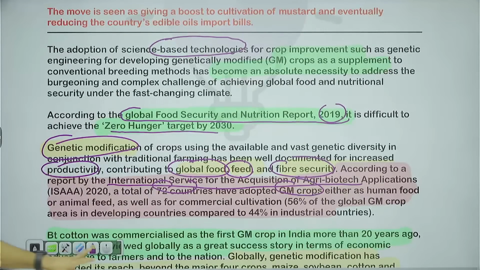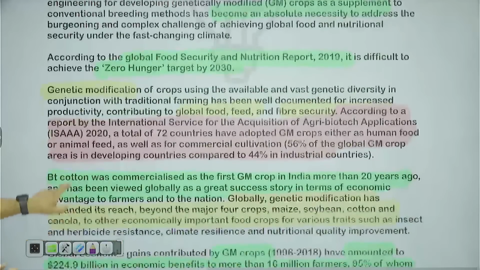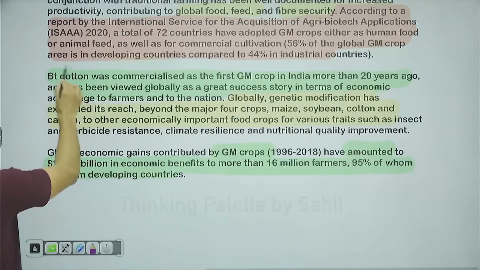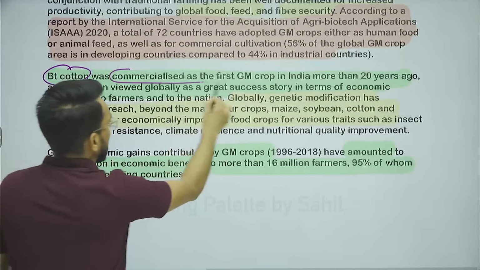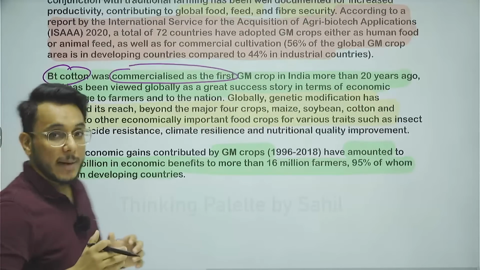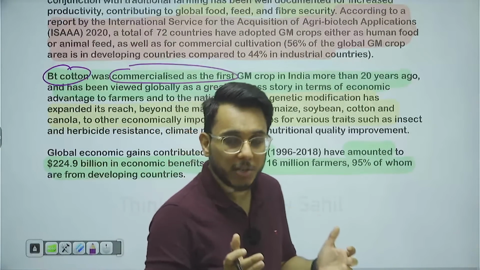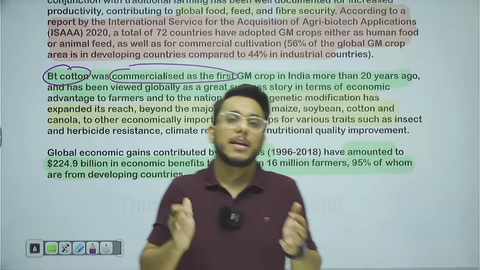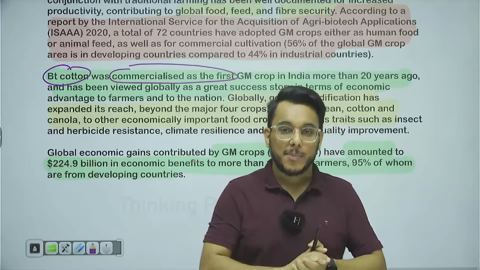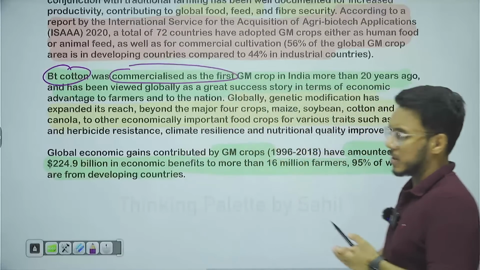Then further it says that in the context of India, Bt cotton was the first genetically modified crop that got adopted, and we have commercialized it for more than 20 years, and farmers are taking a lot of benefit from Bt cotton. It has led to increased productivity and increased farmers' income. So this is a kind of success story.